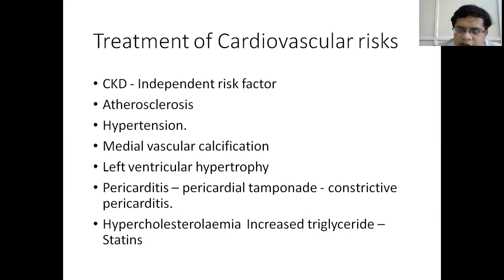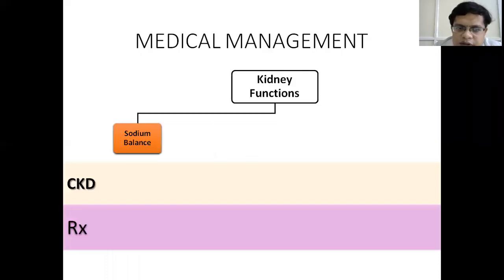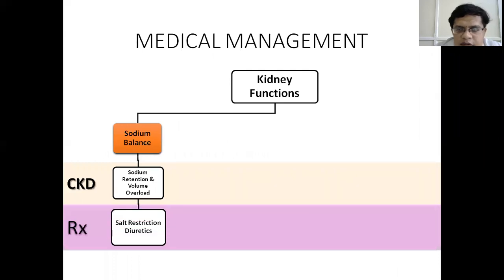So CKD by itself is a risk factor for cardiovascular death. Hence, we have to adequately treat the risk factors and complications of CKD in order to postpone or avoid cardiac mortality. To summarize all the medical management that we have discussed till now for CKD: the normal kidney function is maintenance of sodium and water balance. In CKD, what happens? Sodium retention and fluid overload occur. So you have to restrict the salt and give diuretics.